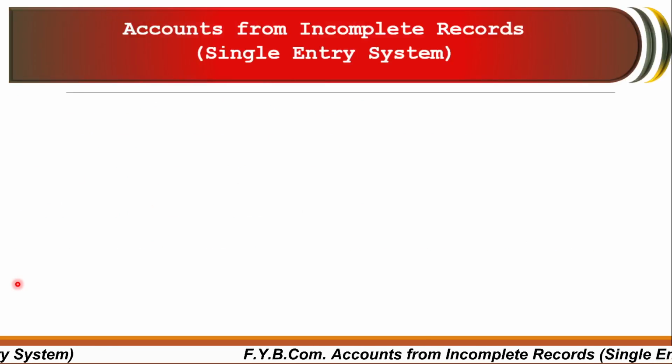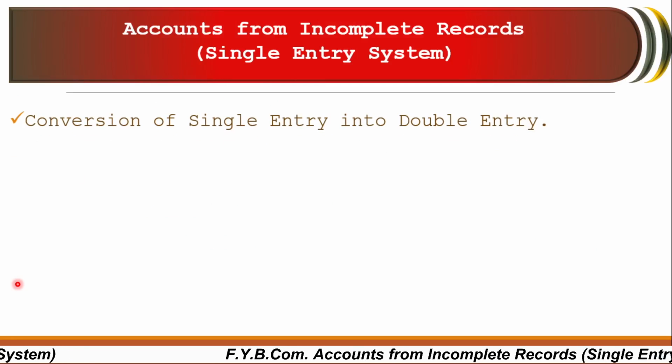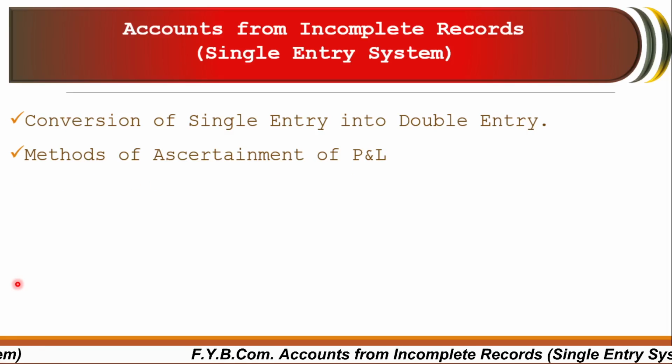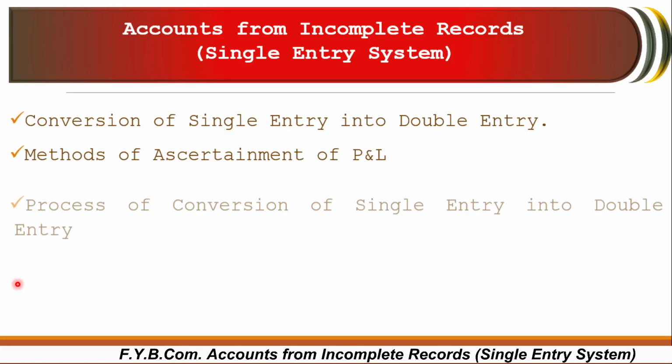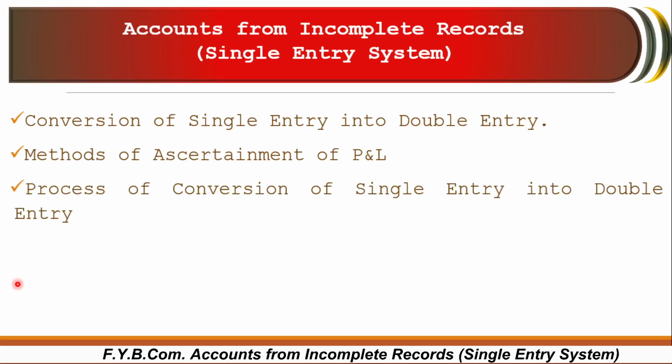After that, I will discuss the distinction between double entry system and single entry system. And after this, we will discuss the conversion of single entry into double entry, how it can be done, then methods of ascertainment of profit or loss, how we can find out if there is a profit or loss for that particular business.